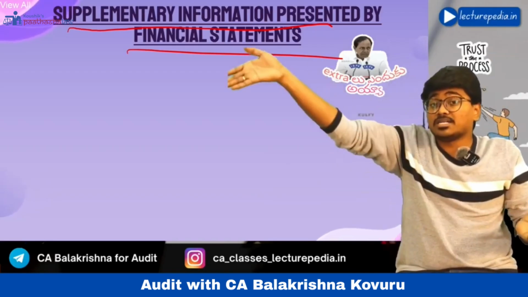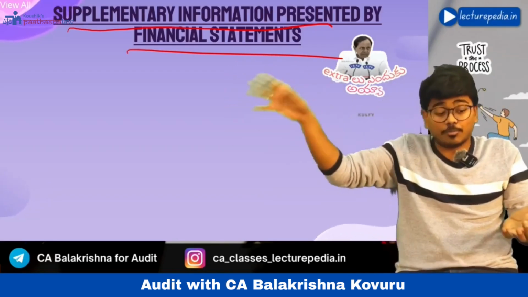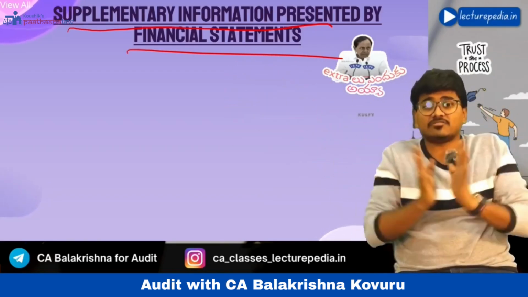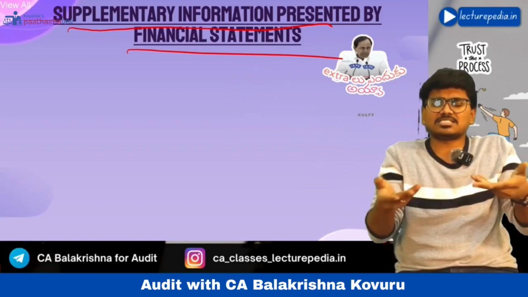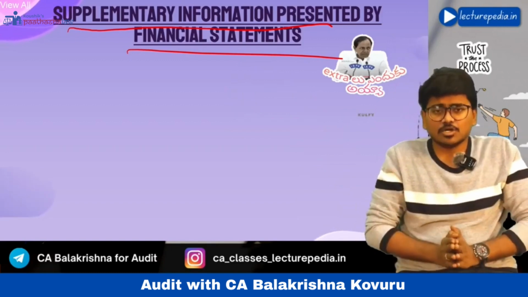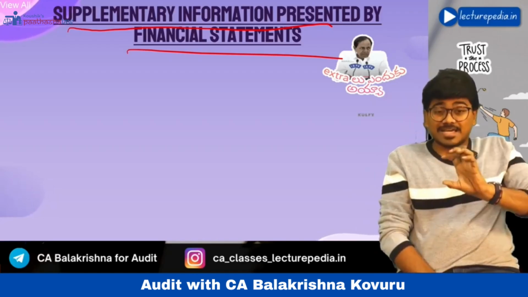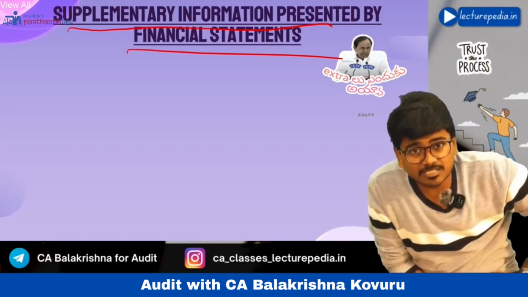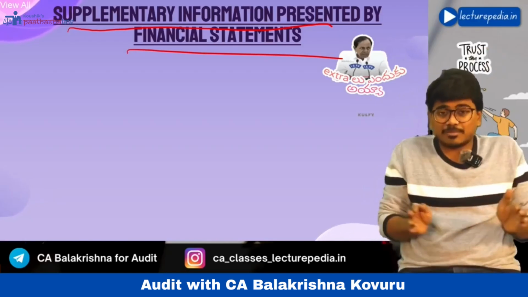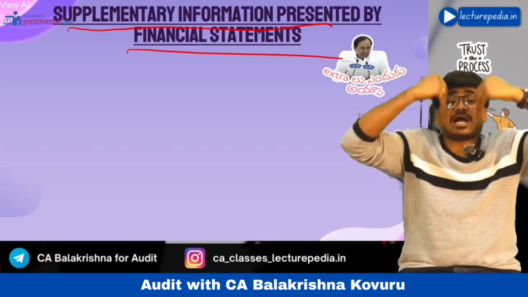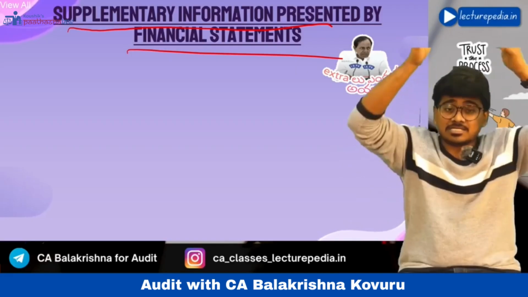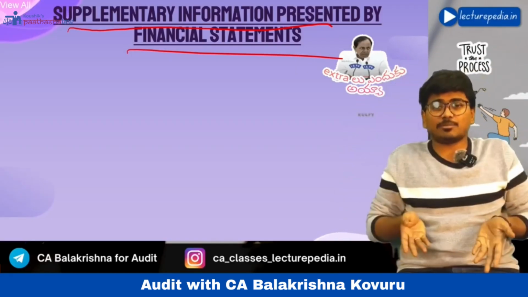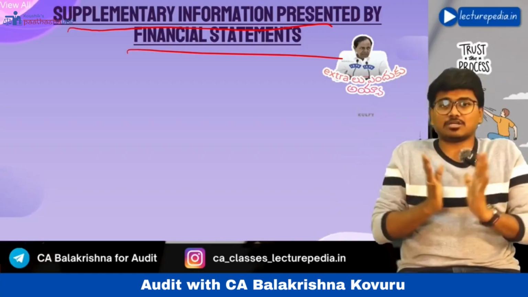Whether the auditor's report should also include an opinion on this supplementary information, the answer is it depends. You have to check whether supplementary information is an integral part of the financial statements. Integral part means that without having the supplementary information, you cannot understand the financial statements. In such a situation, supplementary information will become an integral part of the financial statements.